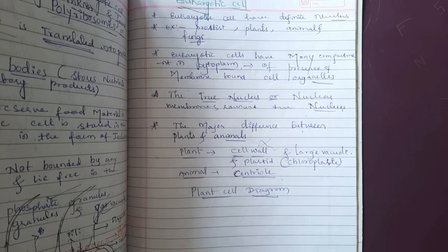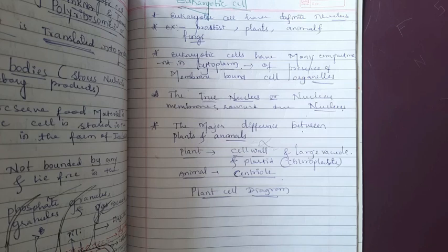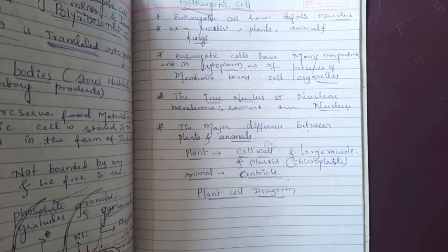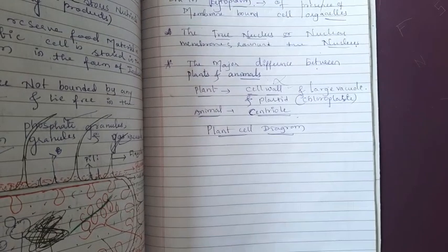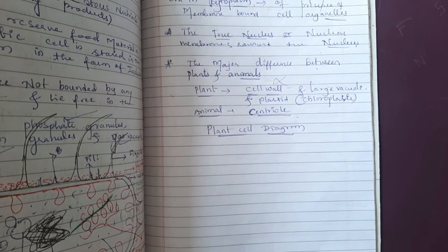The major difference between plant and animal cells: plant and animal cells are both examples of eukaryotic cells, but there is a difference between them. The plant cell has a large vacuole, a cell wall, and chloroplasts. But in the animal cell, the cell wall is completely absent, large vacuoles are absent, plastids are absent, and only the centriole, the extra centriole, is present in the animal cell.